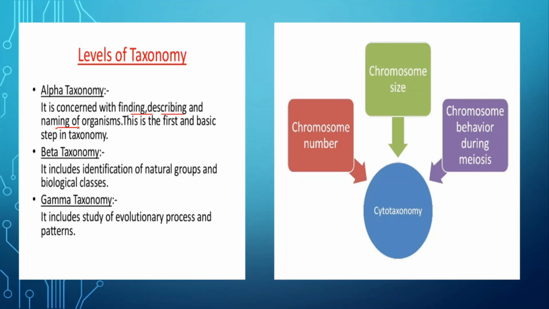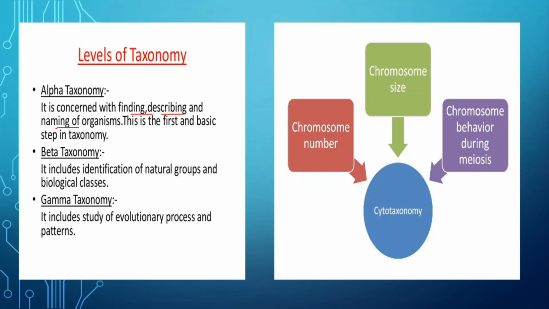And naming, as we have already discussed, is a very tedious process in taxonomy, and the naming is known as binomial nomenclature. For that there are two institutions, ICZN and ICBN. So this is the first step in taxonomy, which is related with finding and collecting them, then description of that, and finally giving names, and that's why it is known as alpha taxonomy. So this is the first level.